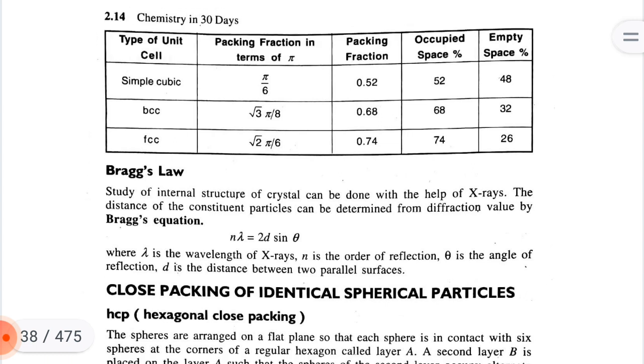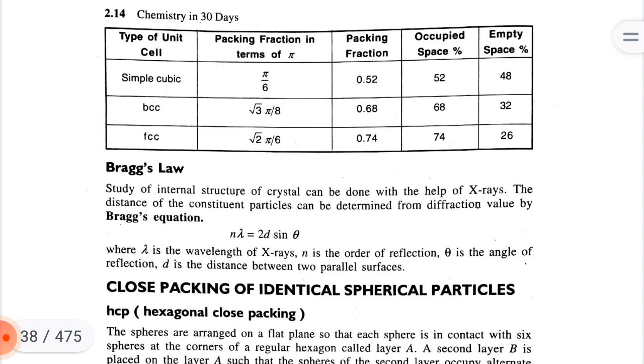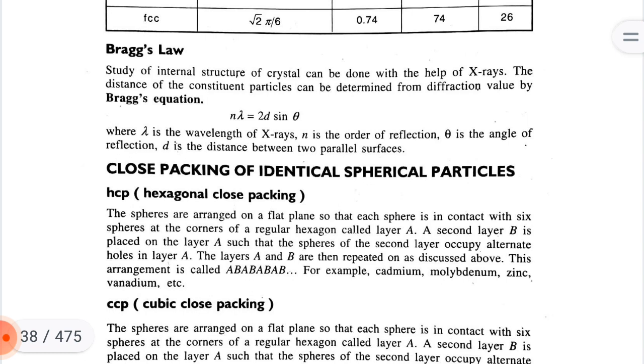FCC packing fraction in terms of pi is square root 2 pi/6. Packing fraction 0.74. Occupied space 74%. Empty space 26%. Bragg's law.